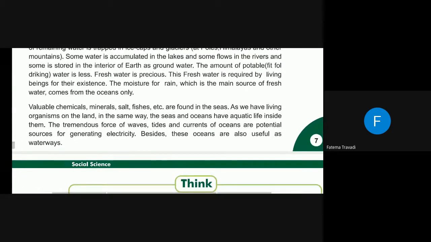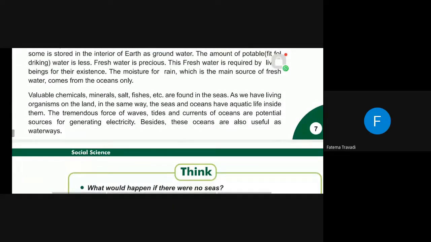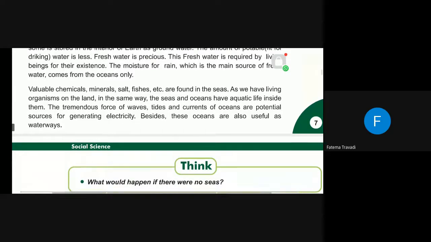Fresh water is precious. This fresh water is required by living beings for their existence. The moisture for rain, which is the main source of fresh water, comes from the oceans only. Valuable chemicals, minerals, salt, fishes, etc. are found in the seas. As we have living organisms on the land, in the same way the seas and oceans have aquatic life inside them.